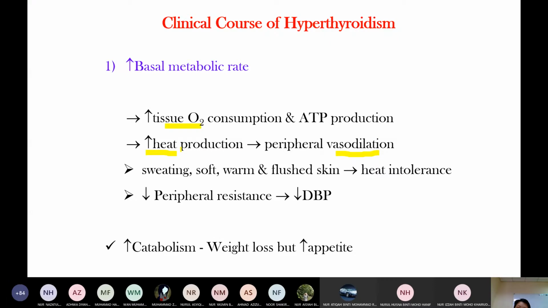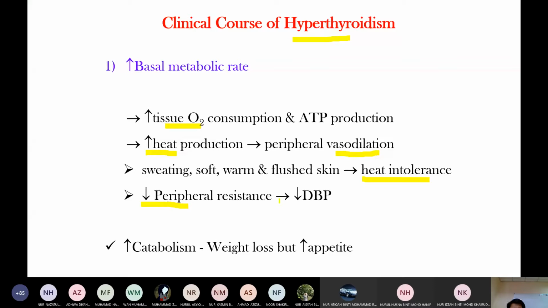Okay. In the body, there is increased BMR and increased heat production. So to prevent heat loss, there is peripheral vasodilation. So the hyperthyroid person's important feature is heat intolerance, because they produce heat and cannot stand heat. Another is vasodilation, which reduces peripheral resistance.